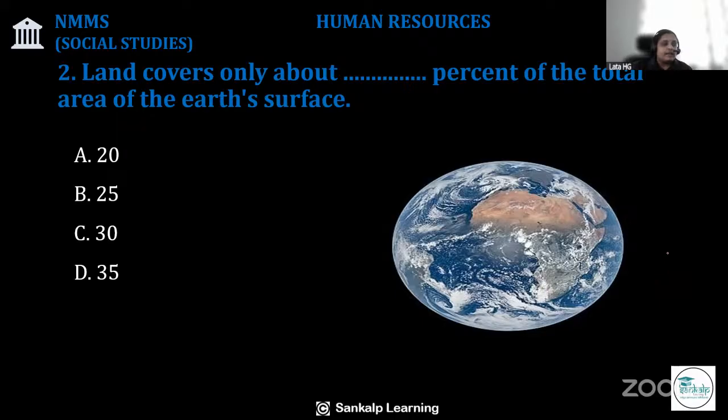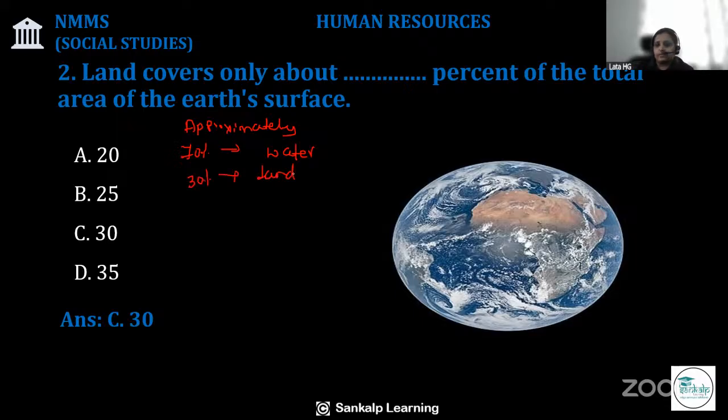So land covers only about 30% of the earth's surface. The remaining 70% is water. Actually, 71% of the surface is water. Only 30% is covered by land. That is why Earth is called the water planet.